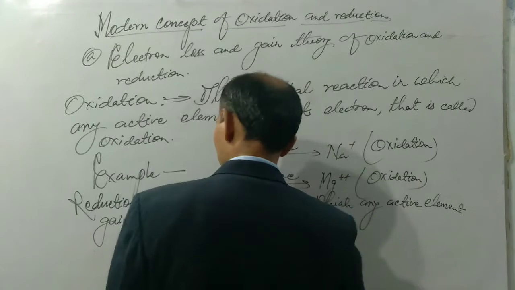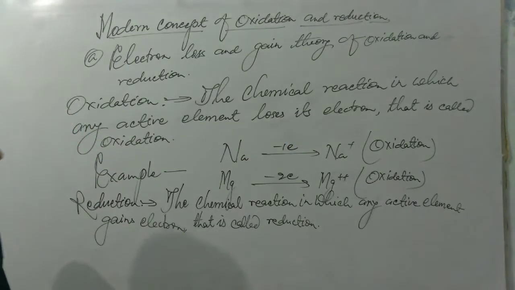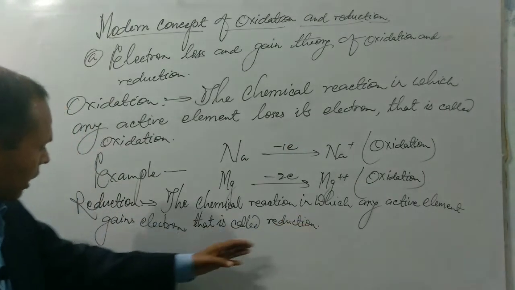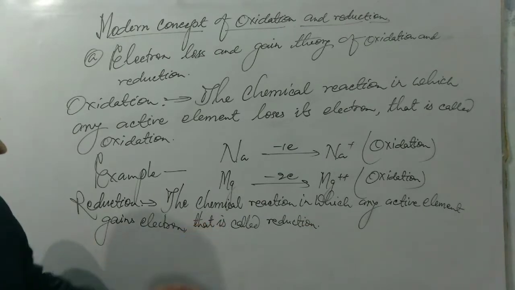This is the definition of the term reduction. The chemical reaction in which any active element gains electron, that is called reduction.